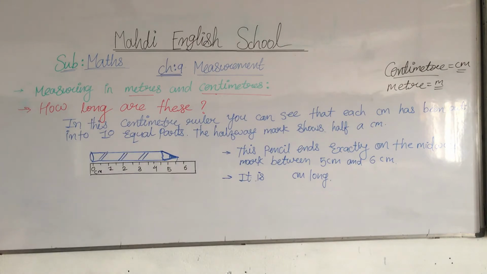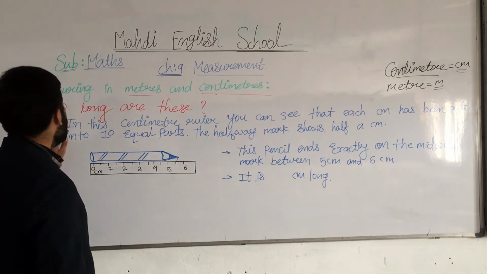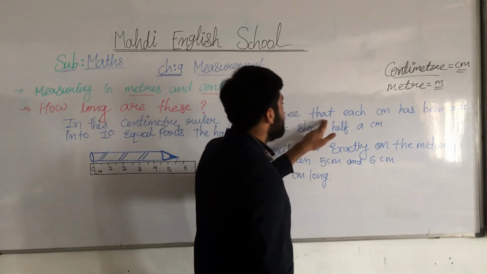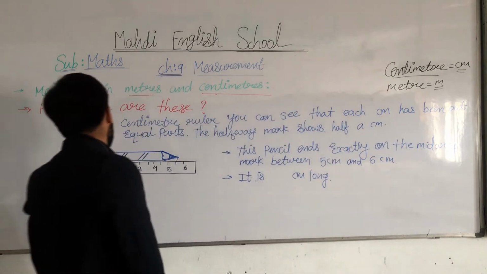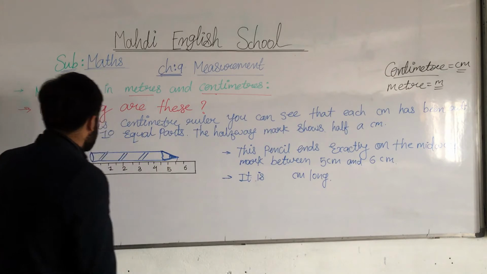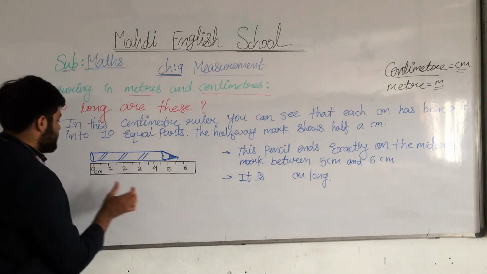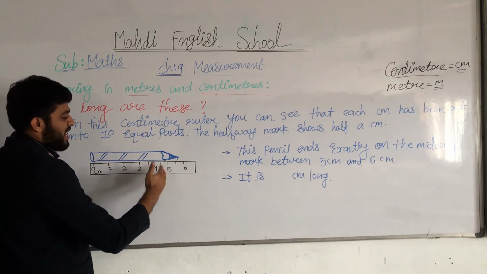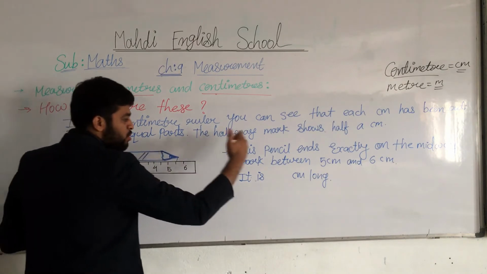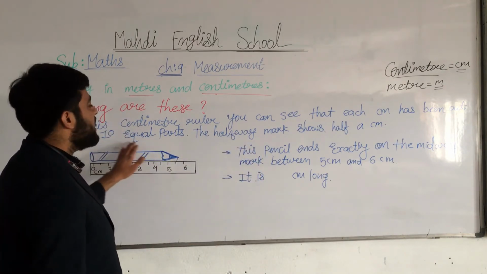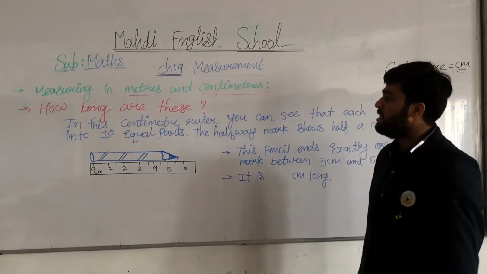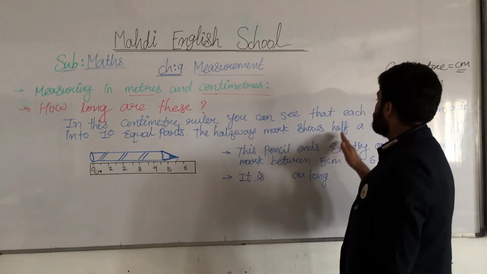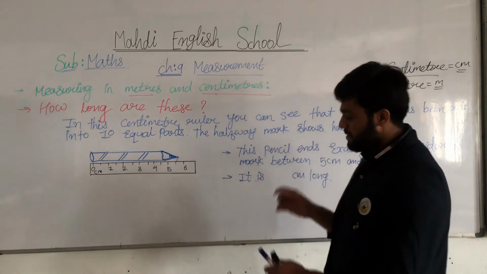Now I am explaining how long these are. In this centimeter ruler you can see that each centimeter has been divided into 10 equal parts. See how it is divided into 10 equal parts: 0 to 1 centimeter is the first part, 2 to 3 is the second part, 3 to 4, and like that. So it is divided into 10 equal parts. The halfway mark shows half a centimeter.